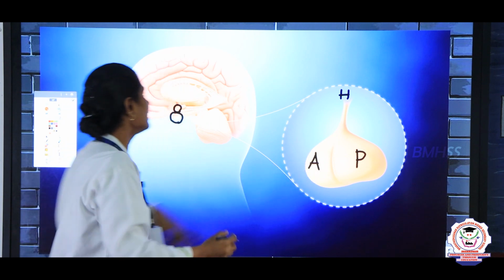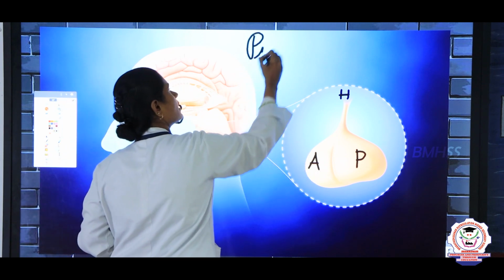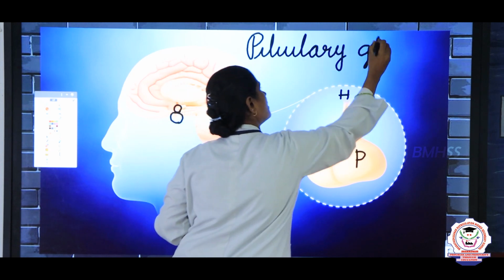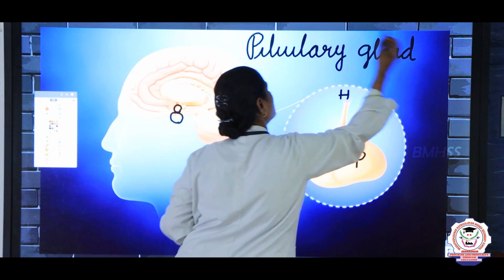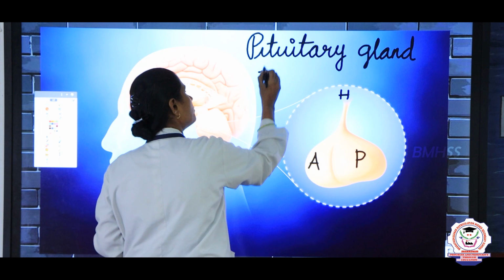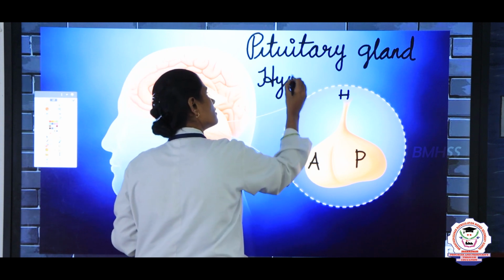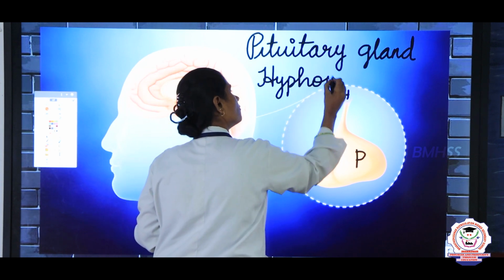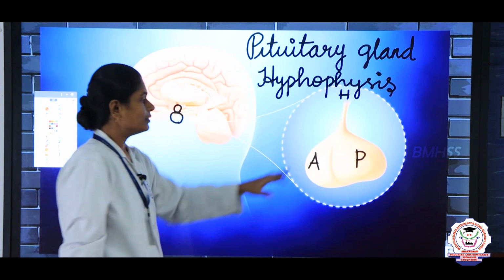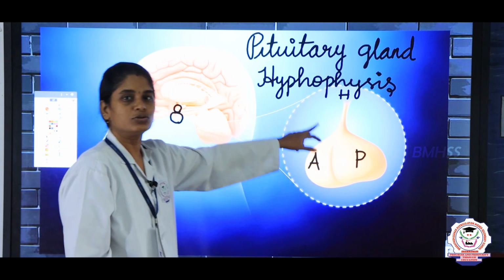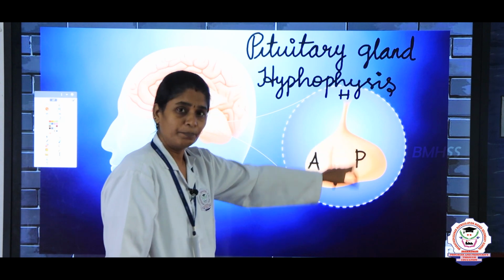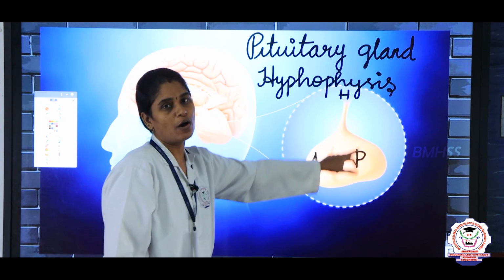This pituitary gland is also known as hypophysis. That is why the anterior portion of the pituitary gland is known as adenohypophysis, and the posterior part of the pituitary gland is known as neurohypophysis.